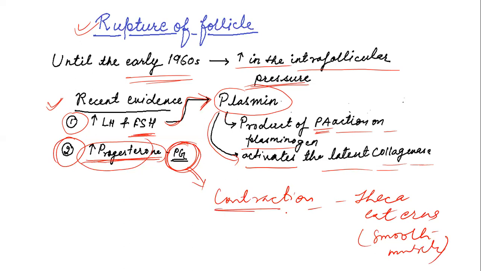So the ova is released because of that contractile activity of the outermost layer of the follicle, that is the theca externa. It will cause rupture of the follicle and release of the ova. So these are the two recent theories, or hypotheses, regarding the rupture of the follicle. Like this, the increased level of LH helps in the rupture of the follicle, the release of ova, or ovulation.